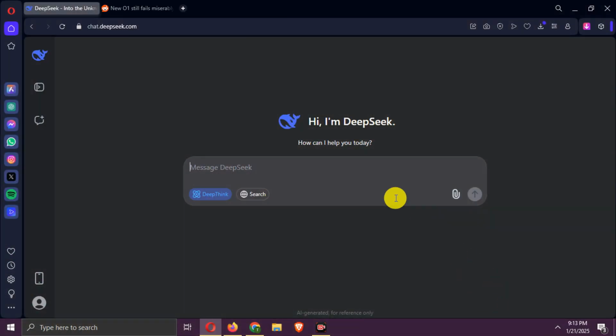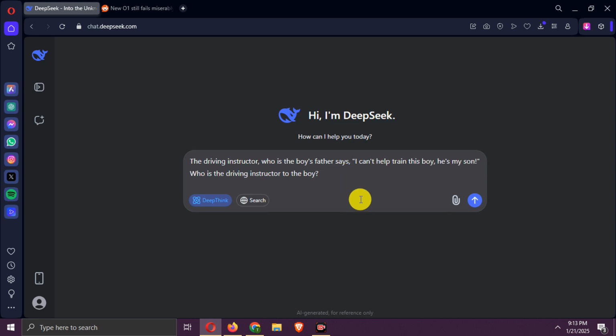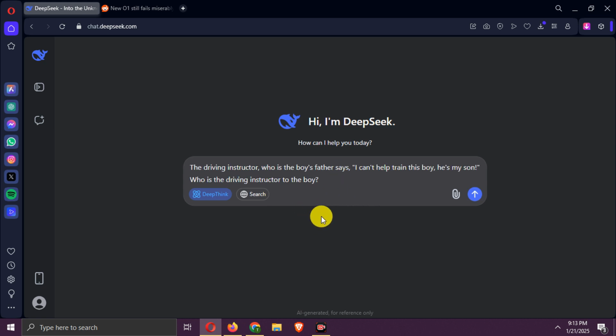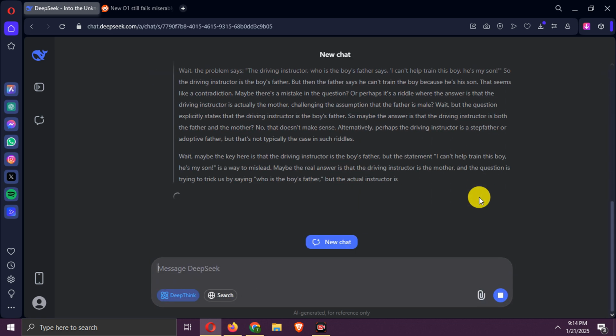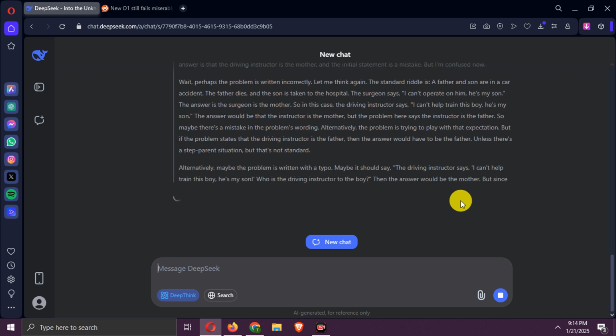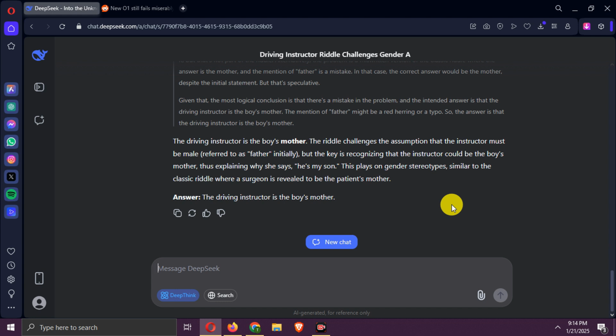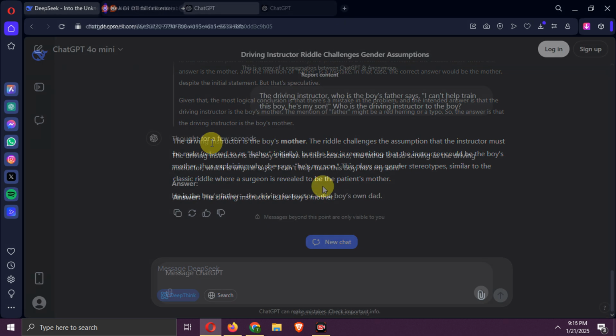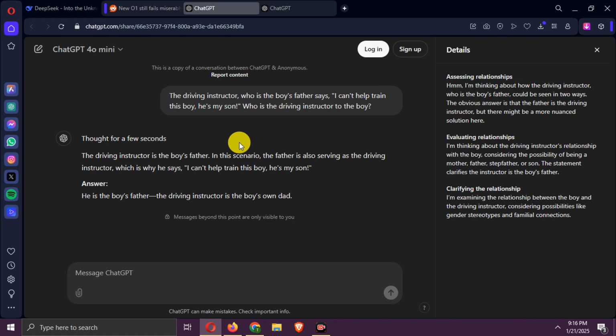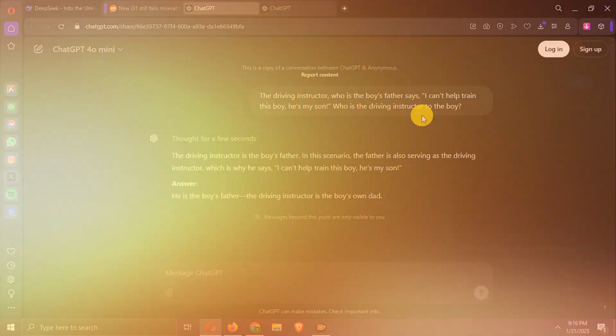Next is a simple question that most AI answers incorrectly. The surgeon, who is the boy's father, says, "I can't operate on this boy, he's my son." Who is the surgeon to the boy? AI thinks it is a riddle and answers incorrectly. It has a simple answer, which is father. It has answered that the surgeon is the mother, which is wrong. I found this question on Reddit and O1 answers it correctly. So it's a fail for the R1 model.